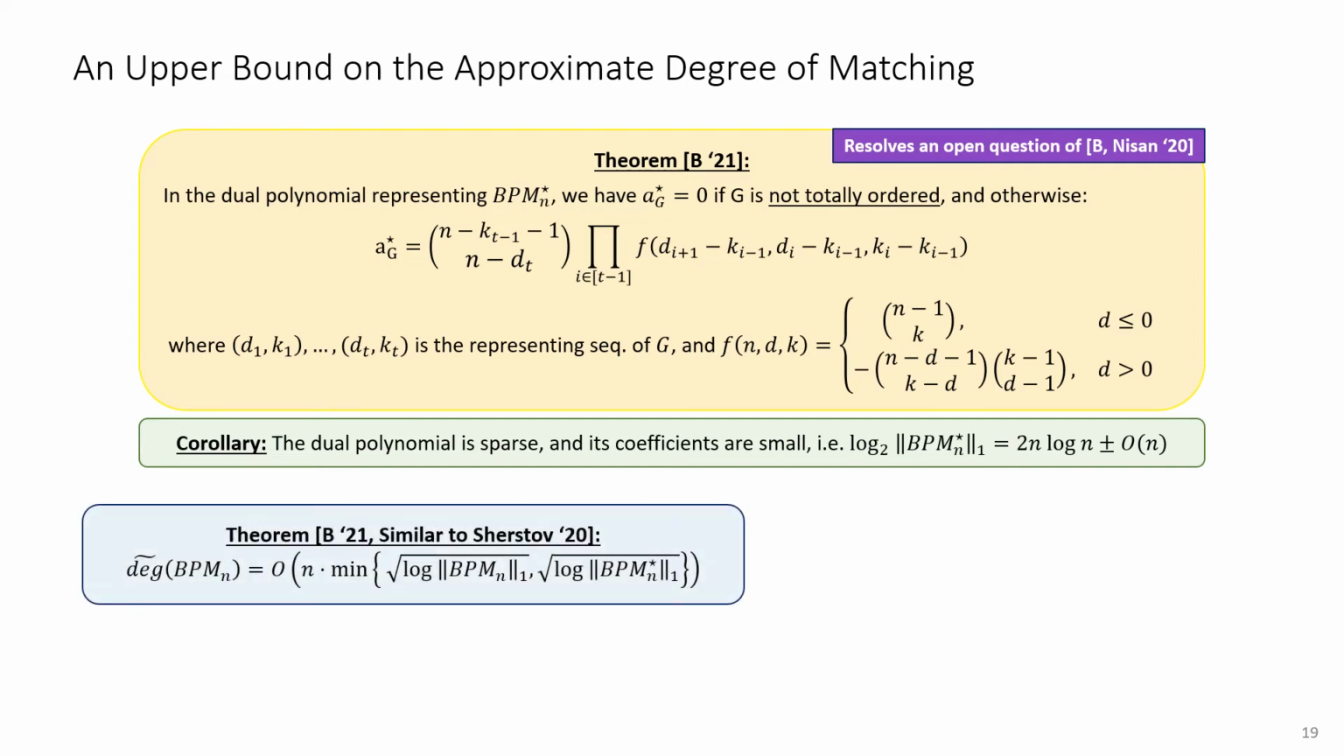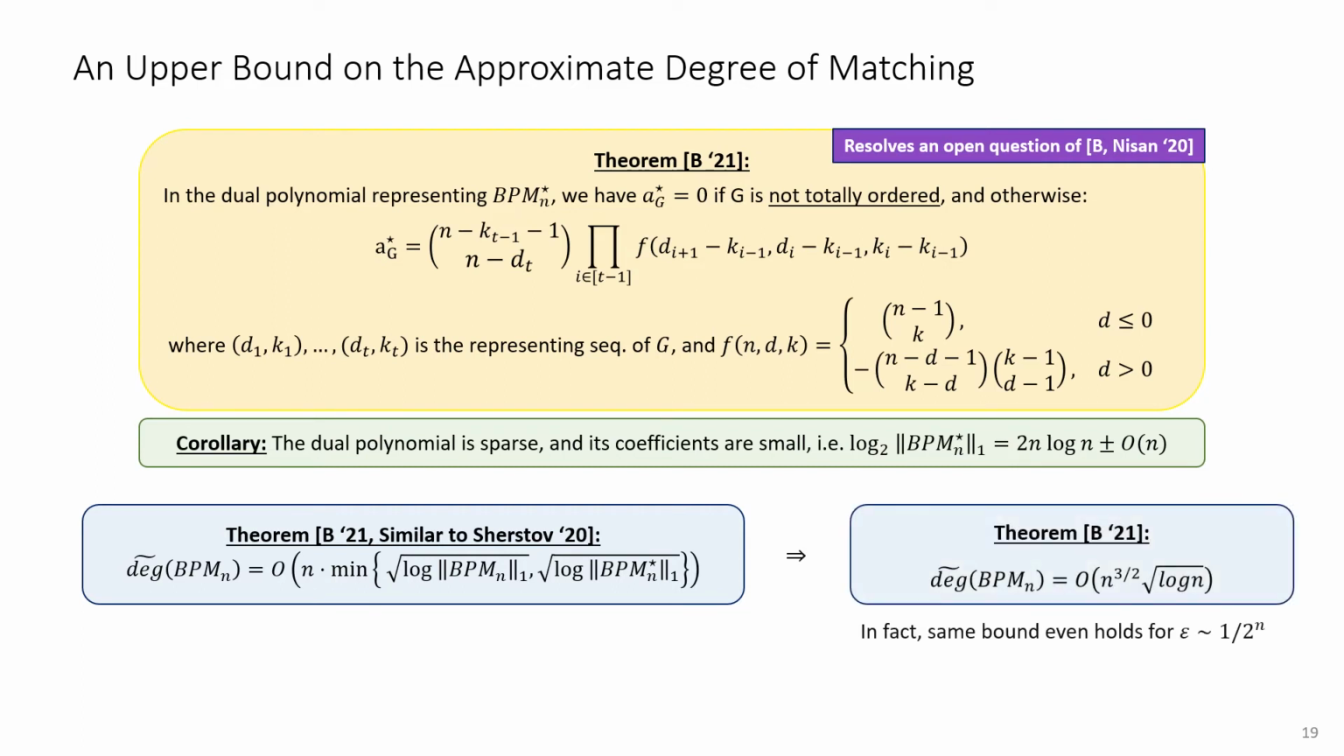Therefore, by applying the approximation scheme we mentioned earlier, we get the following upper bound on the approximate degree of matching, which holds even for exponentially small epsilon. Now let's turn back to the lower bound on the approximate degree of matching.